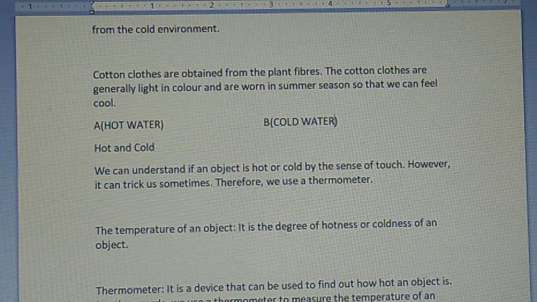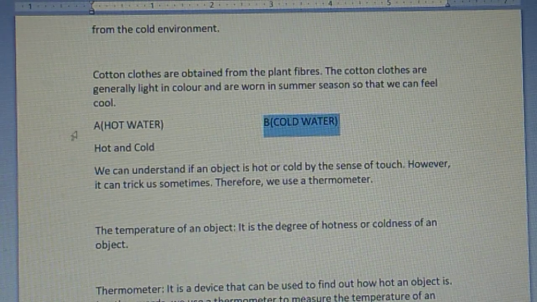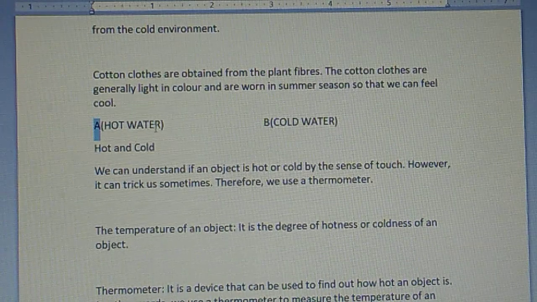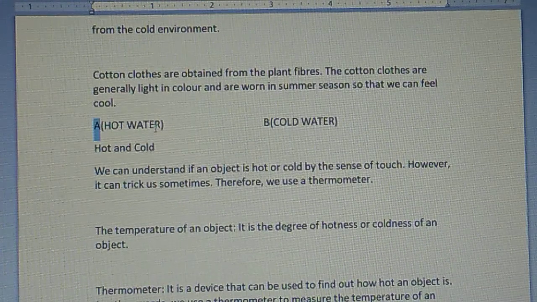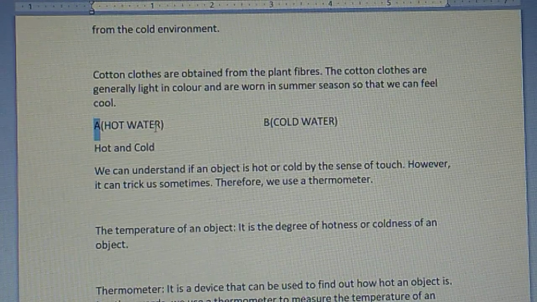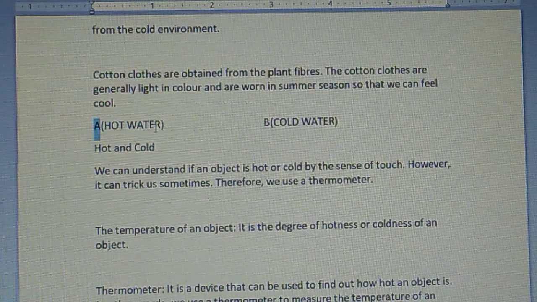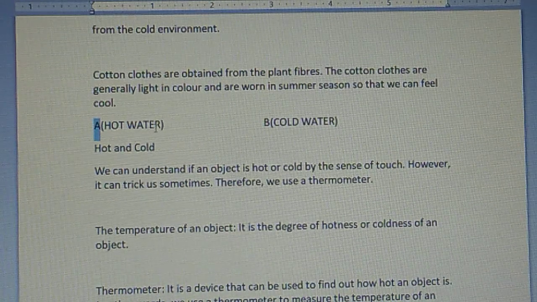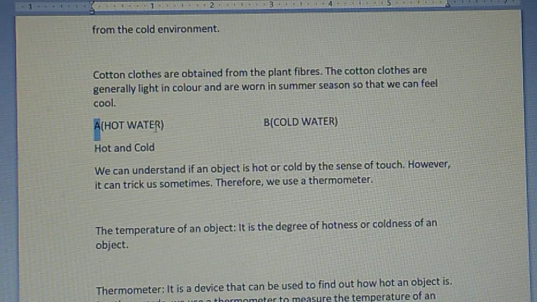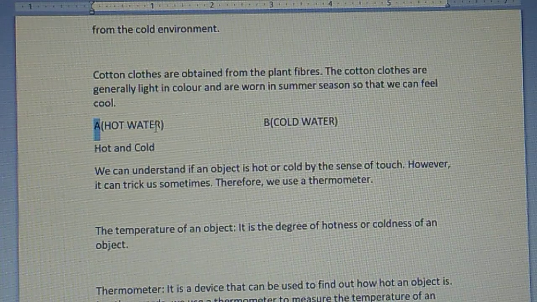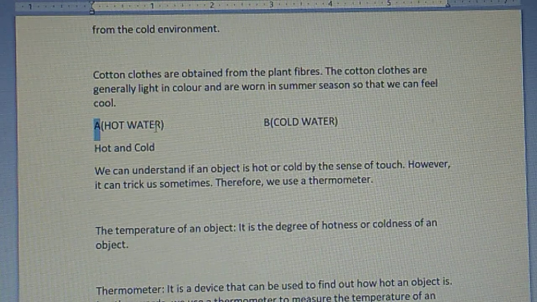You will feel the coldness of the water. Let's say right hand in utensil B and the left hand in utensil A. You will feel the coolness in the right hand, and the opposite, the hotness, in the left hand. Am I right? Now after 2 minutes, exchange the hands. Now the hand which is hotter, the left one, when you insert it into the cold water, you will feel that the heat is releasing from your body.